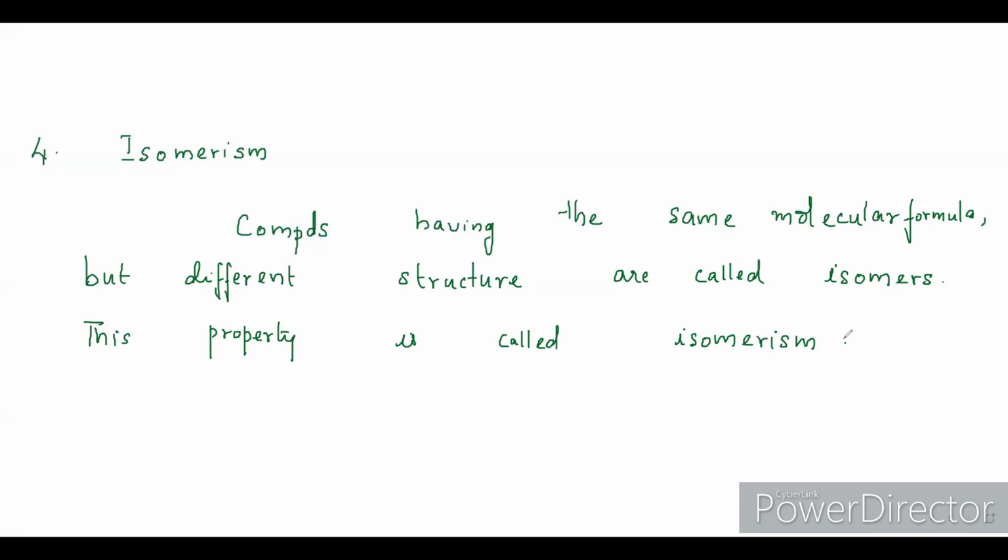That is tetravalency. Each carbon has to form four bonds. Second is catenation. Large number of carbon atoms can be connected to each other. Third, even when you have just two carbons, you get three structures possible. You can connect carbons by single, double, or triple bond. And the last one is isomerism. As per our syllabus, we need to learn isomerism also in detail. So let me take one example to make you understand what isomerism is.